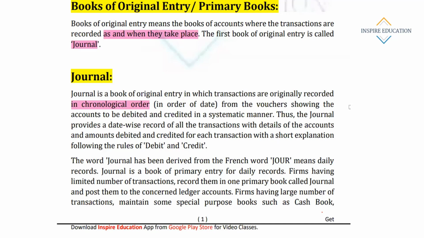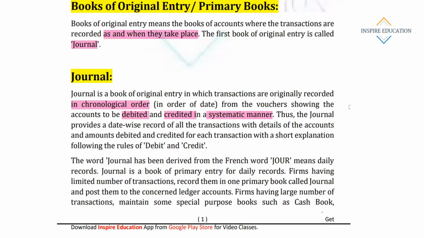From the vouchers showing the accounts to be debited and to be credited in a systematic manner. That is, we are recording the transaction in the books, which account to be debited and which accounts to be credited. These things are recorded in journal. We'll be learning how to debit or credit. Okay, don't worry about that.